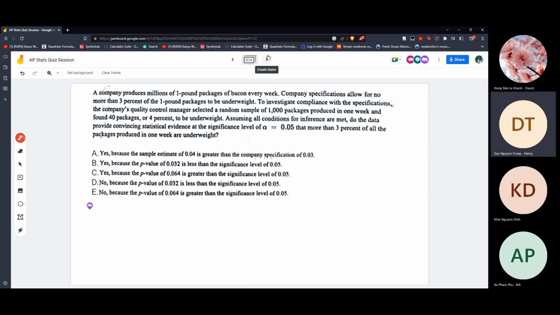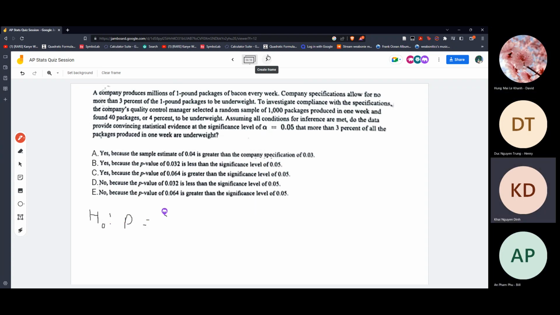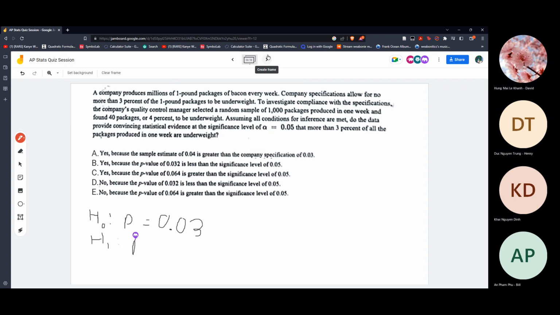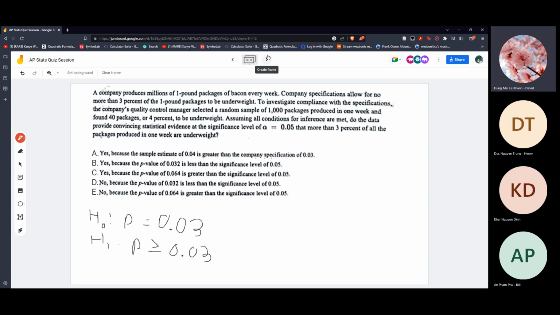All right. Wonderful. So how I start with this is we have to define the hypothesis. So the null hypothesis will be P equals... Wait, it's supposed to be equal. Yeah, equal. But they say no more than 3%, though. No, that's the alternative hypothesis. They allow no more than 3%, like they don't want more than 3%, right? So the original one is supposed to be exactly 0.03.